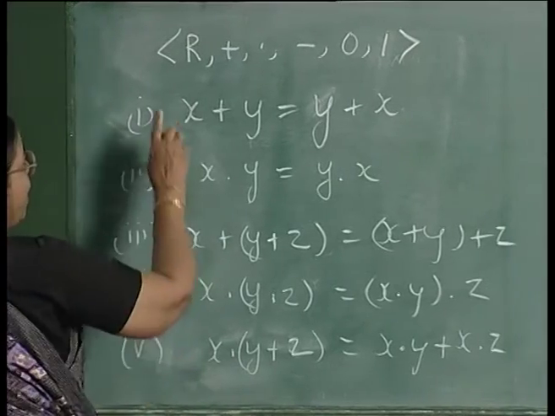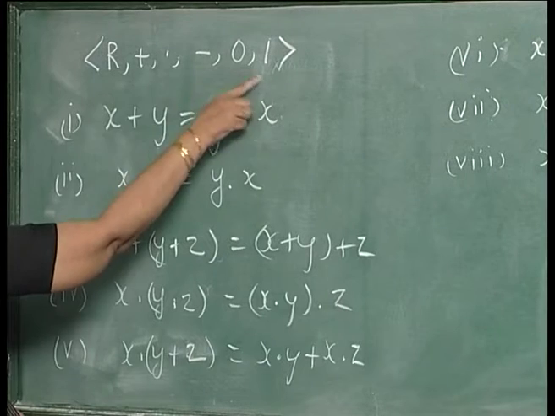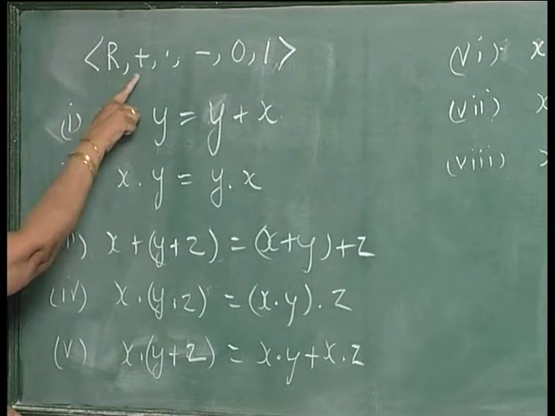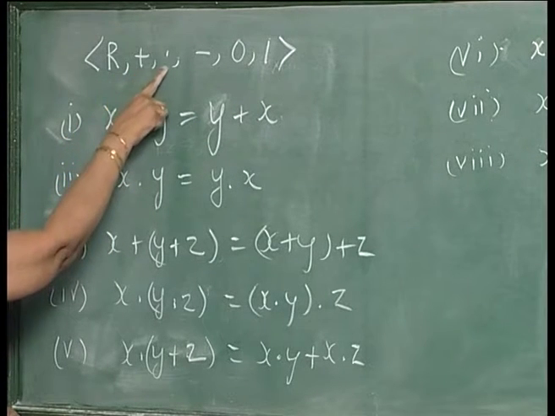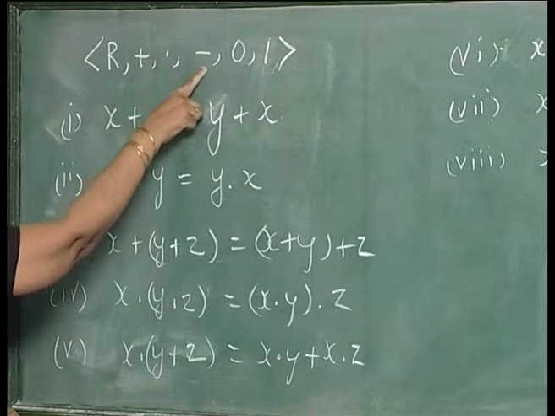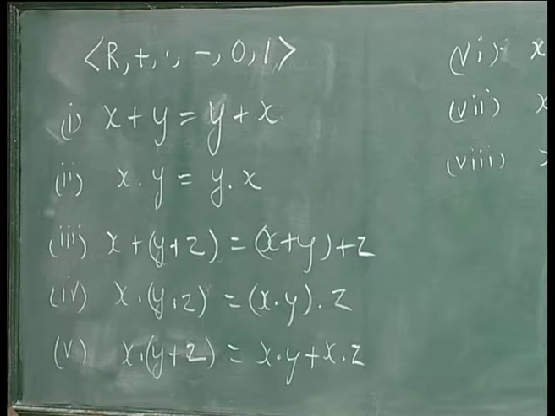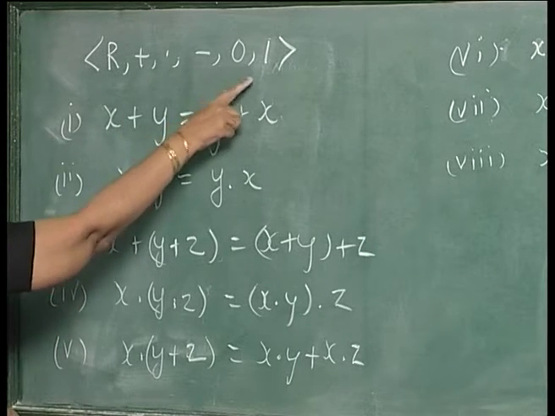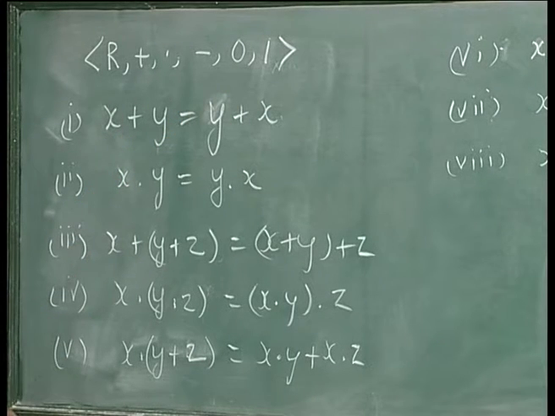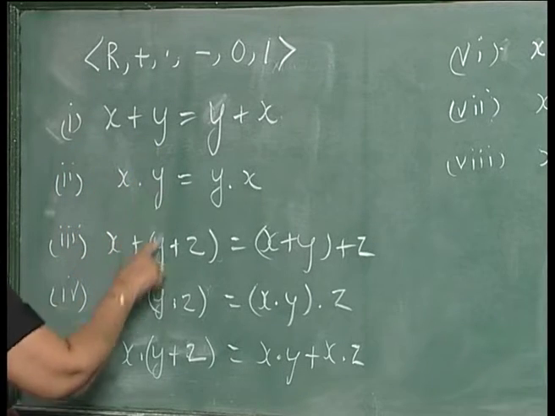Consider this algebra R, plus, dot, minus, 0, 1. R is the set of real numbers, plus is the binary operation, addition, dot is multiplication, another binary operation, then unary minus, and then 0 and 1 are identity elements for plus and multiplication respectively. And this obeys the following axioms.